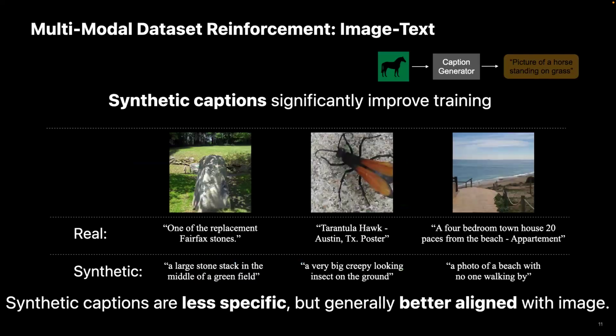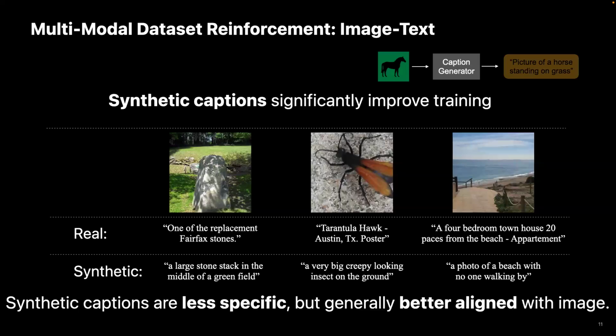How do we do it for multi-modal? So this is something new that we have developed. For multi-modal image and text datasets, we introduced 3 types of additional information. The first one is synthetic captions. Synthetic captions are much less specific, but they are better aligned with images. So they are important for retrieval, whereas the original image captions are a lot more specific and they're important for classification. So we fuse these two.